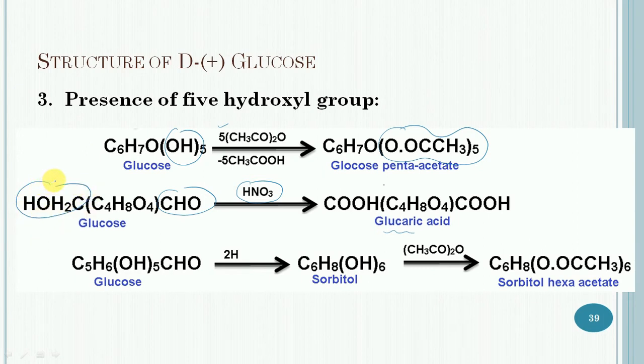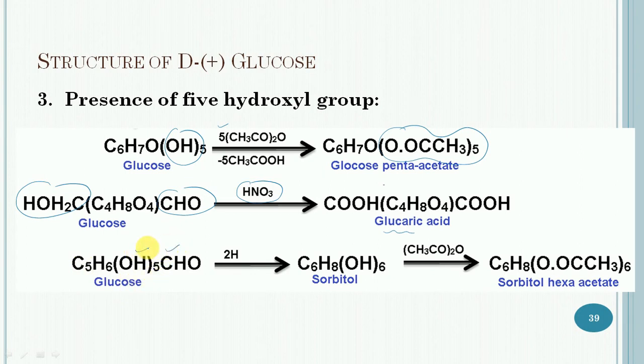This shows that of the 5 hydroxyl groups present in glucose, one must be a primary alcoholic group.